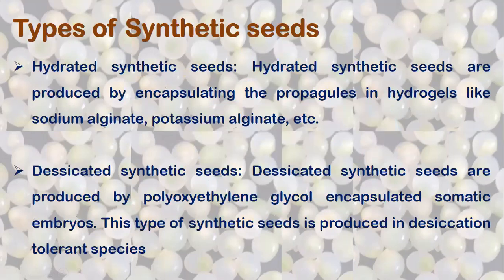Now, what are the types of synthetic seeds? Synthetic seeds are of two types. Hydrated synthetic seeds. Hydrated synthetic seeds are produced by encapsulating the propagules in hydrogels like sodium alginate, potassium alginate, etc. It can also be some other hydrated gels. So that's hydrated. And then we have a desiccated synthetic seed.